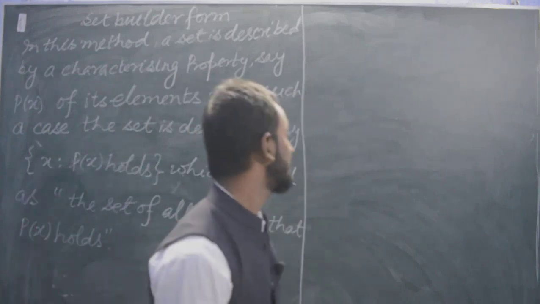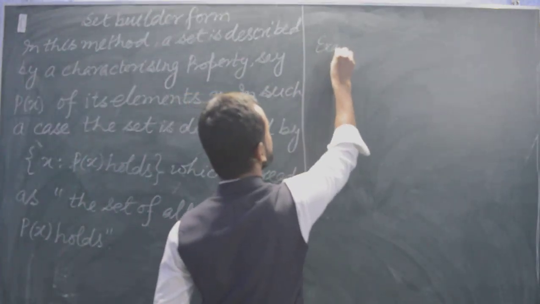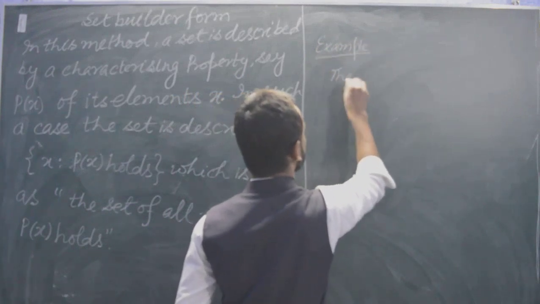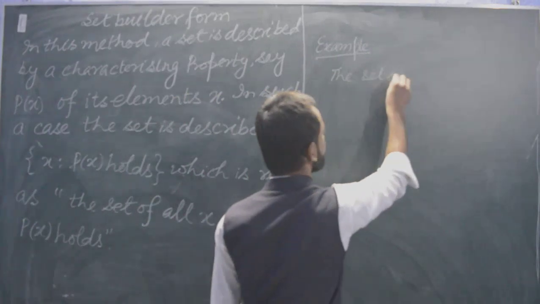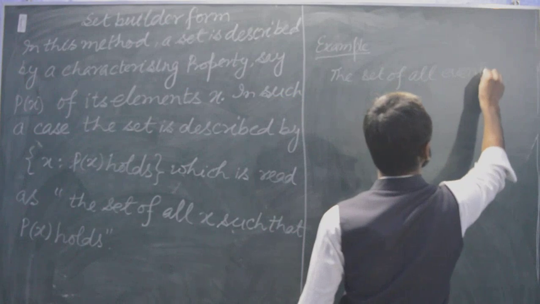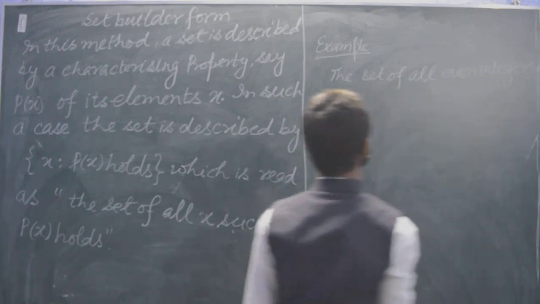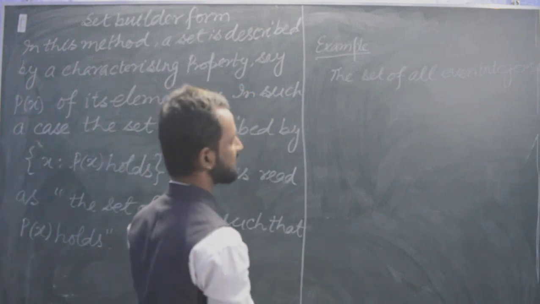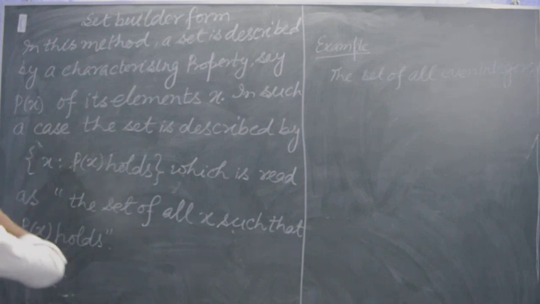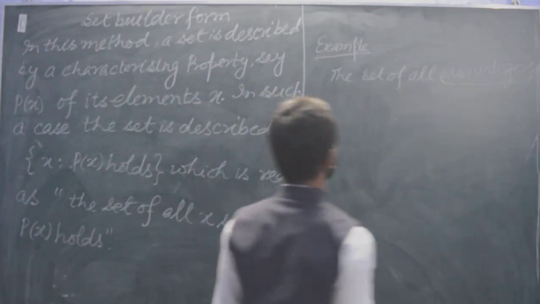I will give you an example. The set of all even integers. We have to write this statement in set builder form. Note that here we have written characterizing property P(x). So in this example, the characterizing property is even integers.